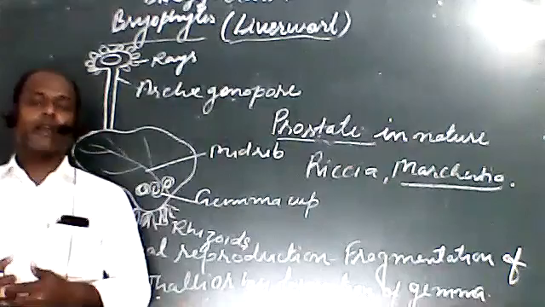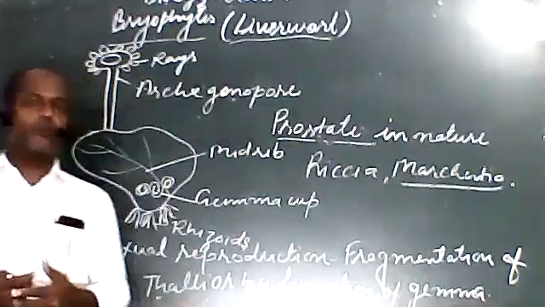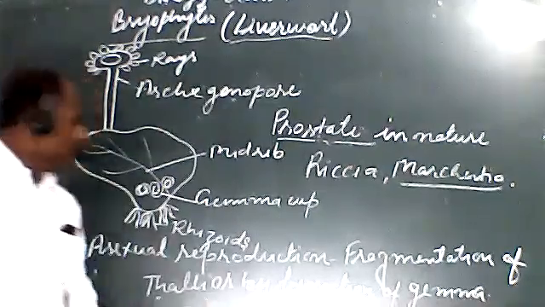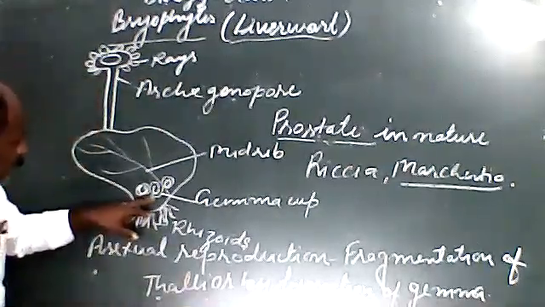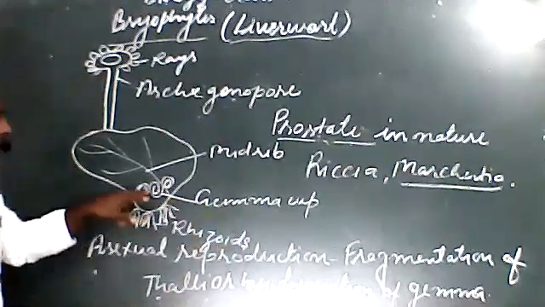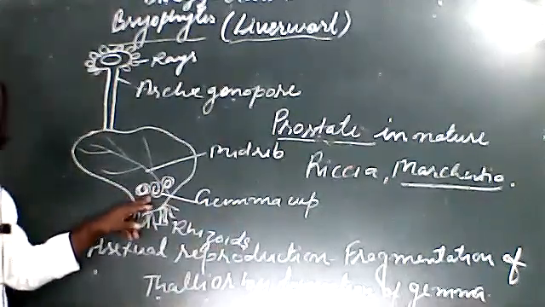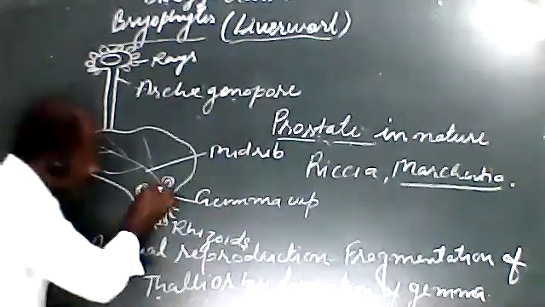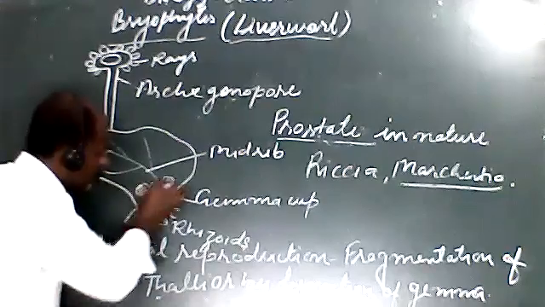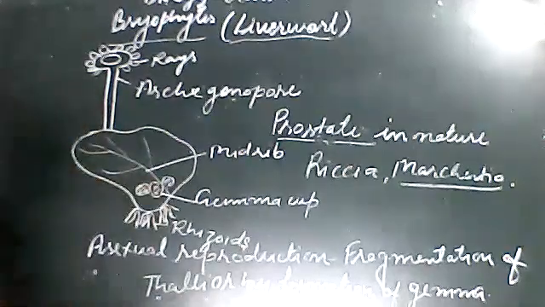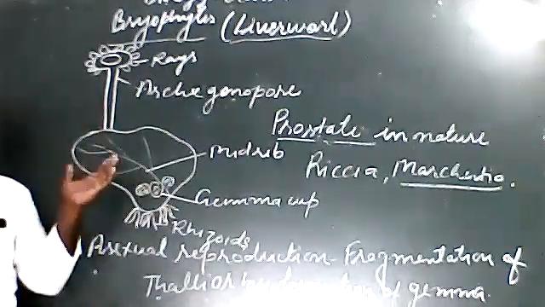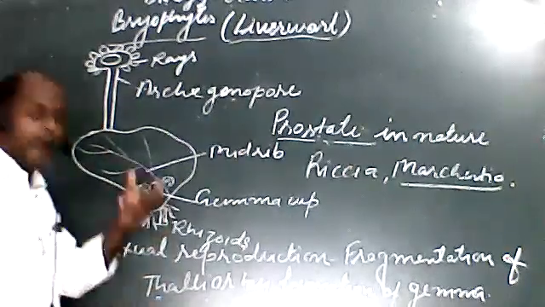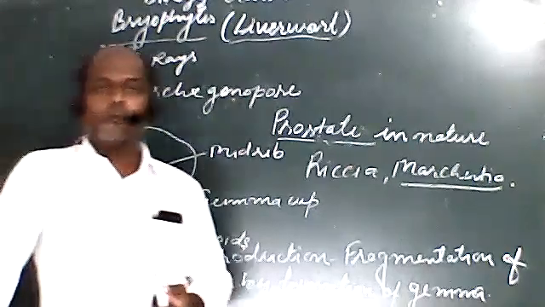Now we have to see how there is the formation of gemma on the thallus of liverwort or Marchantia. There are cup-like structures, the gemma cups, and there is the formation of gemma in the gemma cup. After maturing, the gemma detaches from its body and helps in the growth of a new plant body.